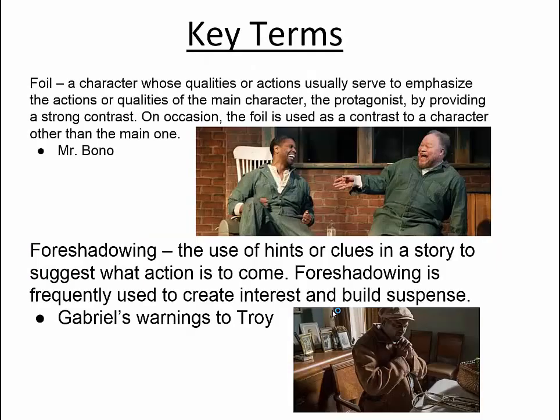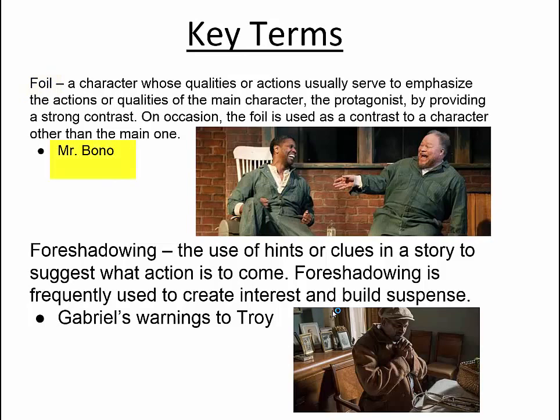There are other key terms to pay attention to when looking at a drama, and the first is a foil. That's a character whose qualities or actions usually serve to emphasize the qualities or actions of the main character, the protagonist, by providing a strong contrast. On occasion, the foil is used as a contrast to a character other than the main one.